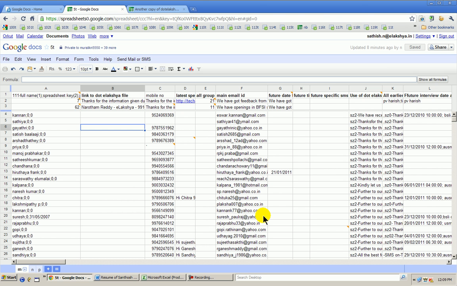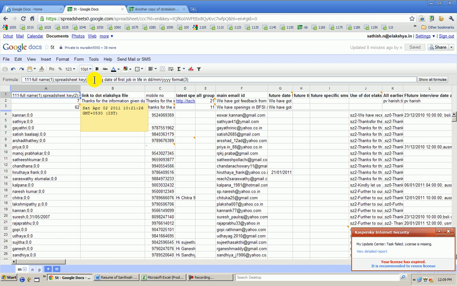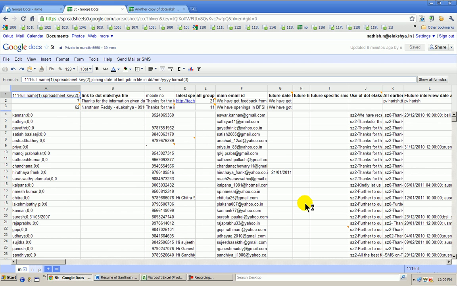As we are starting off, a few more cosmetic changes in the .elakshya file. Number one is, instead of date of pass out, because people perhaps give a gap between the time they pass out and the time they do their first job, but normally gaps between one job and another job are minimal. So what we will do is, instead of asking people for date of pass out, we will ask for the joining date of the first job in life, so their work experience will start from there. So there is a small cosmetic change we will do, right, Gopal?